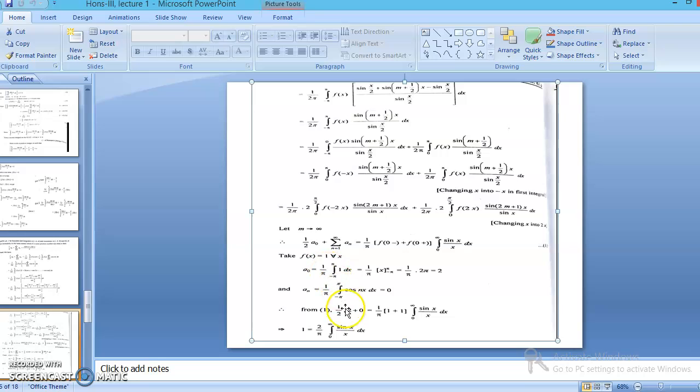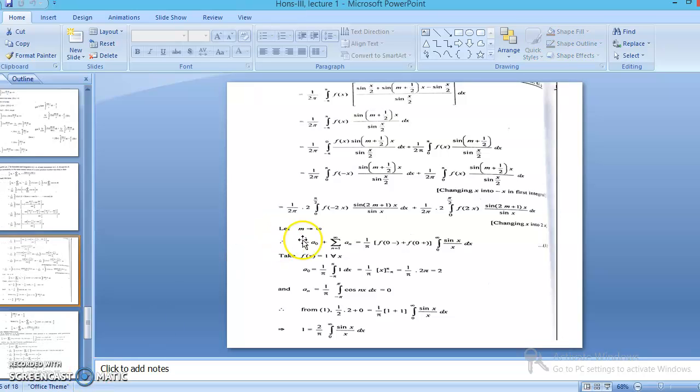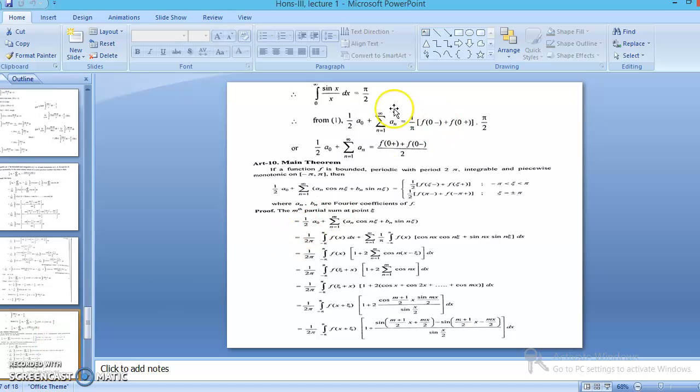When we take f(x) equal to 1, then a naught becomes 2 and a n becomes 0. Then from equation number 1, this is the case. So finally the integral becomes 2 upon pi, integral 0 to infinity sin x by x dx. You can solve these steps in your notebook. Then, as we know that the integral 0 to infinity sin x by x dx is pi by 2, substitute the value of the integral in the right hand side. This is our required result.